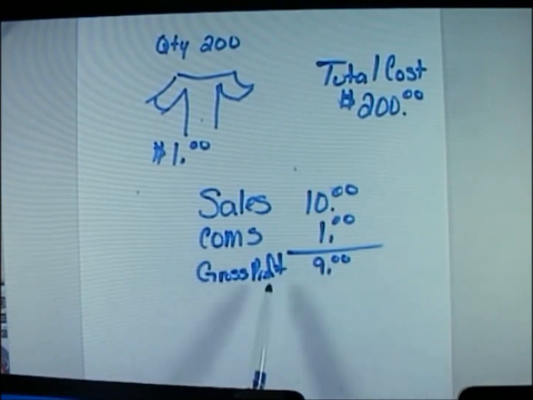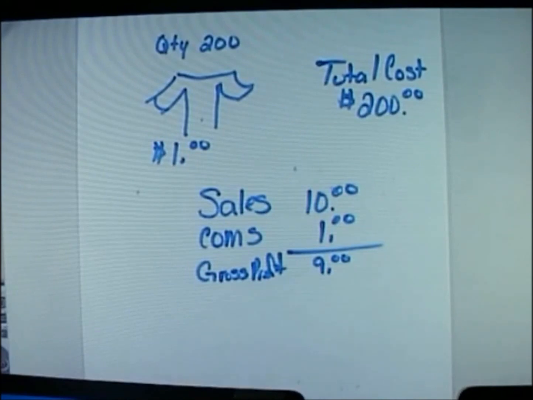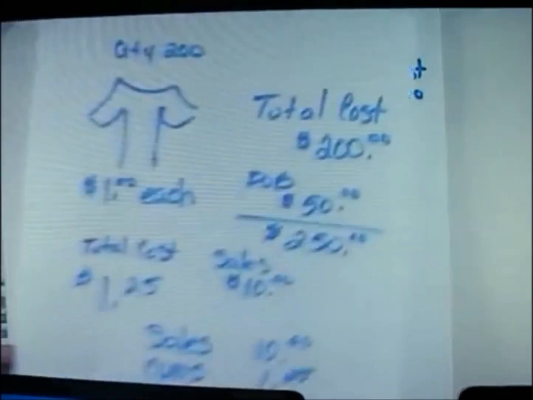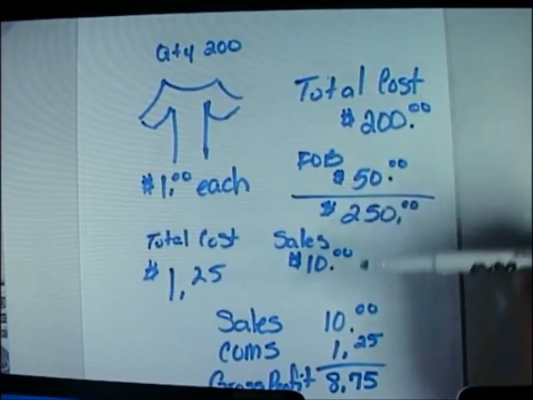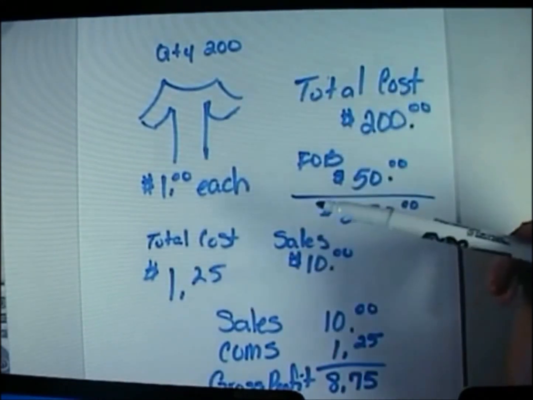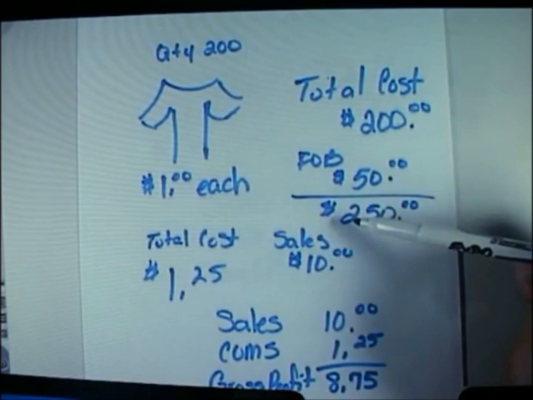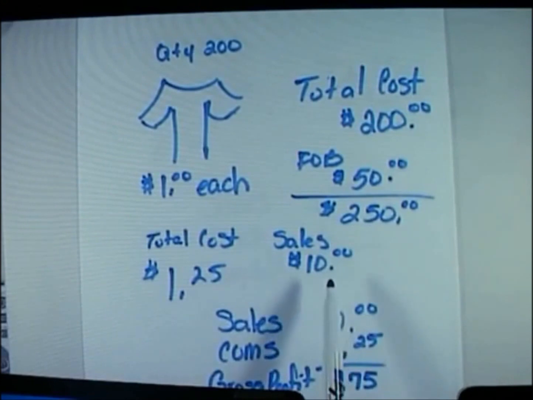So what you've done is you've created a gross profit that is higher. However, you have an expense down here associated with sales that has to be deducted, which is now actually going to lower your net income. Whereas when you do the appropriate method of including FOB into your total cost, you don't have to worry about paying for this later on. It's already built into it. So remember, a rule of thumb, include all costs associated with your items so you can capture the total cost of the item, and make sure that you set a good sales price so you can get a good gross profit to cover your overhead and have a decent net income at the end of the day.